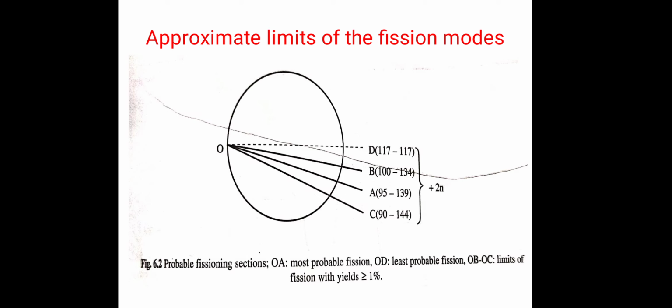Why does the fission which gives fragments of similar mass number show least probability, and why does OA show the most probable fission? This we will study in the next video, in the next part.